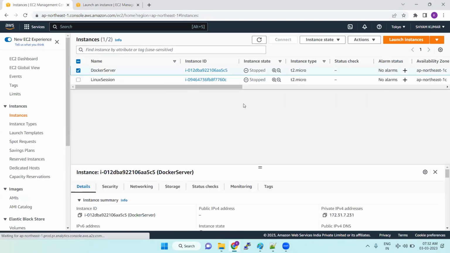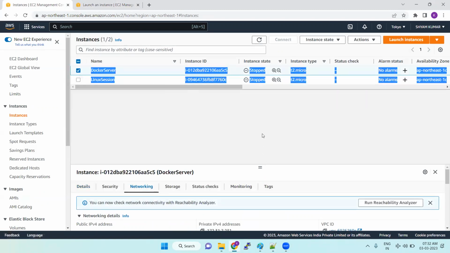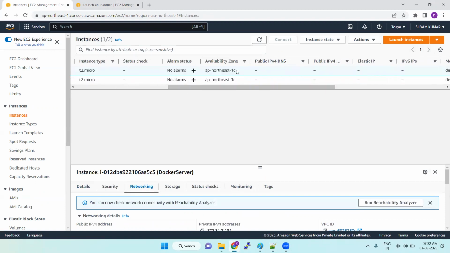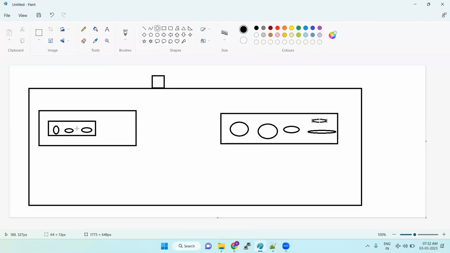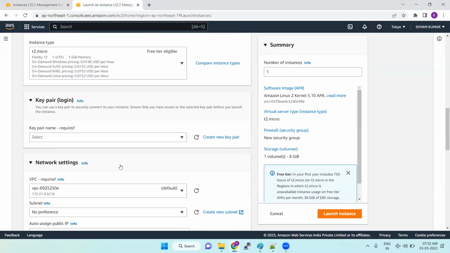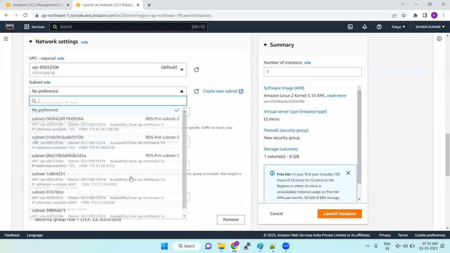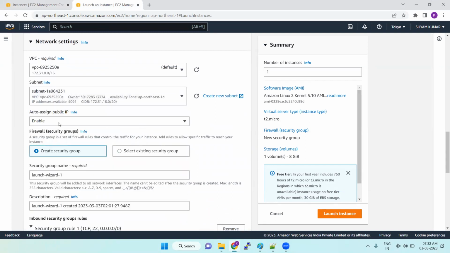So if you take this networking, we have availability zone 1C. Now I'm creating a different server in a different subnet. The servers are created in availability zone 1C. Now I'm going to create a server in another one. Okay, so you can click launch instance. I'm not going with 1C, I'm going with 1D, in a different subnet.